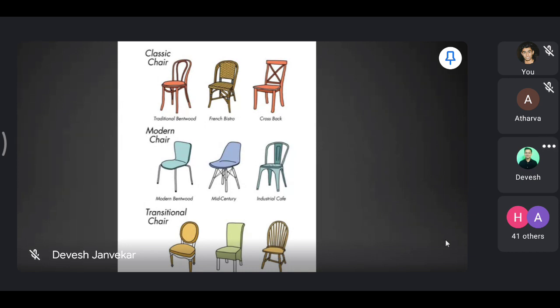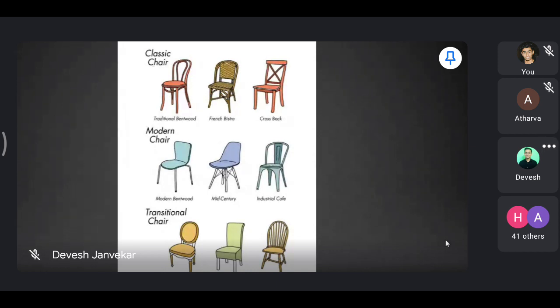Then we have modern chairs. These are called modern bent wood or bucket chairs. You can use these in cafeterias, institutional catering, industrial catering, and popular restaurants.